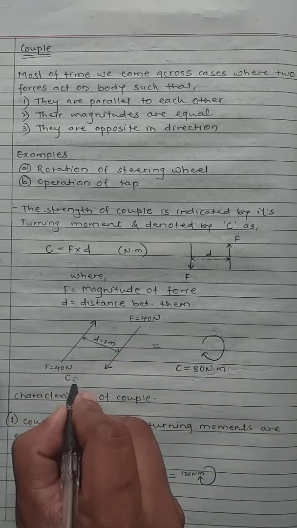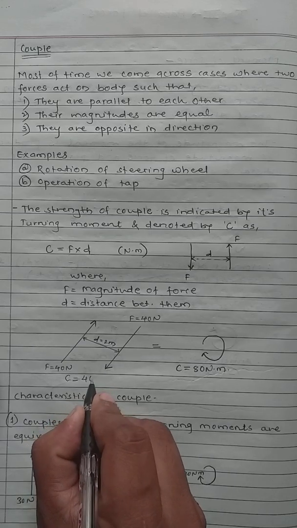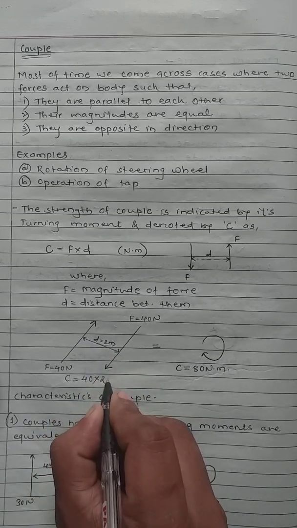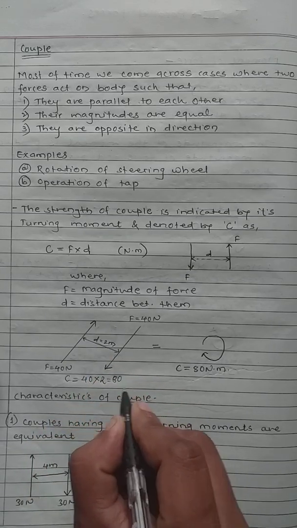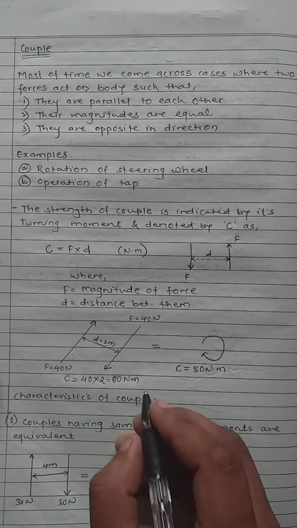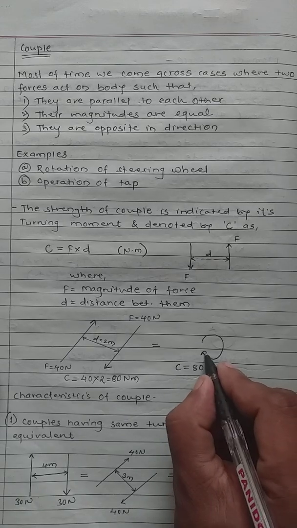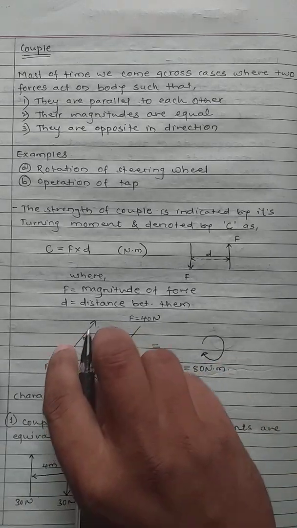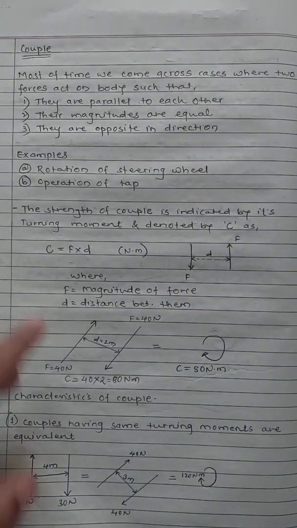C equals 40 into 2, equals 80 Newton meter. This is clockwise, this is also clockwise.